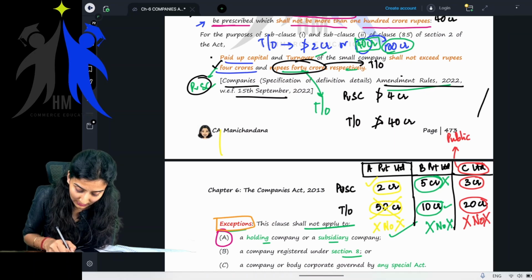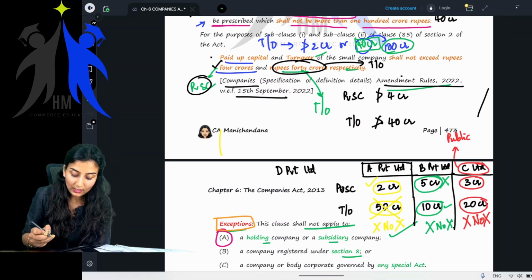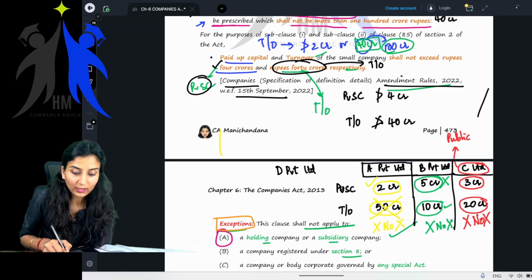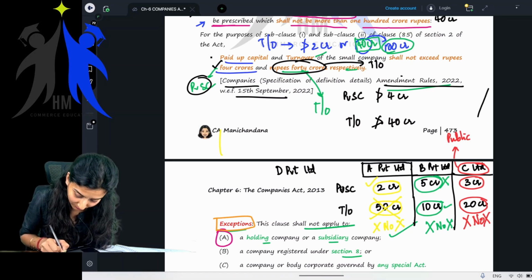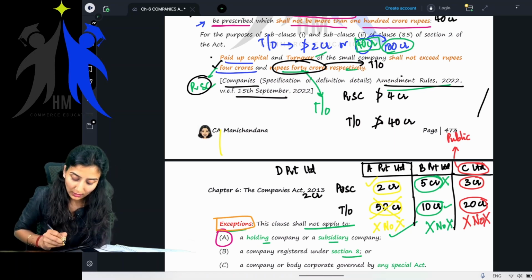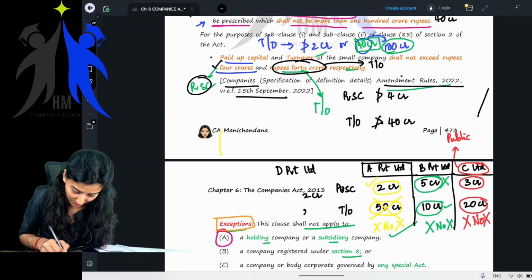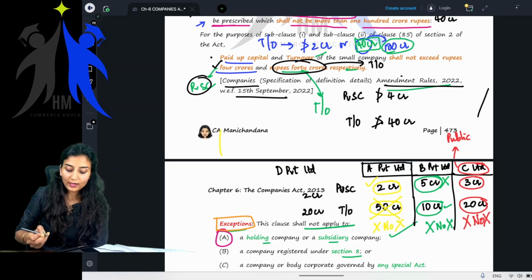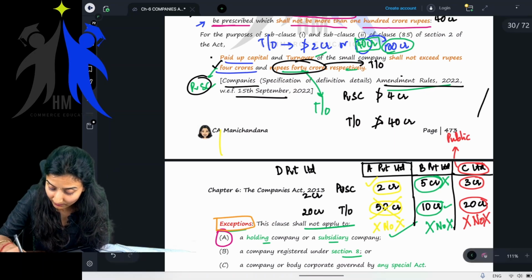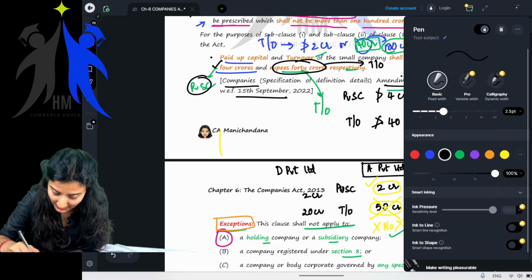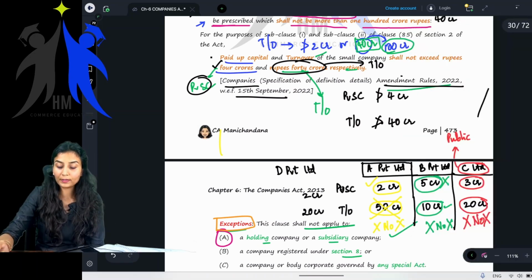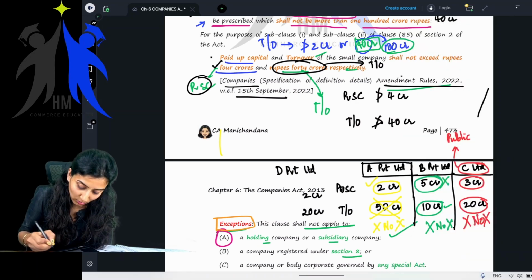Okay, so for example, D private limited, paid up share capital of say 2 crore and turnover of say 20 crore. 2 crore, 20 crore. Now tell me if this will satisfy the definition of a small company. Yes or no? Yes, ma'am.